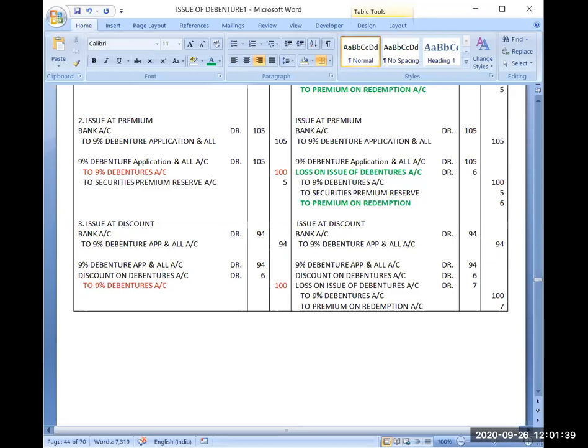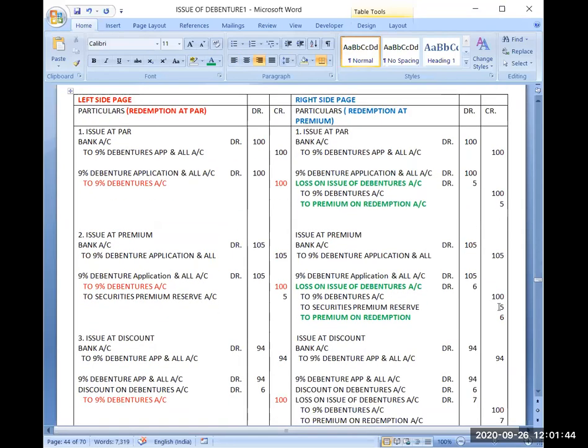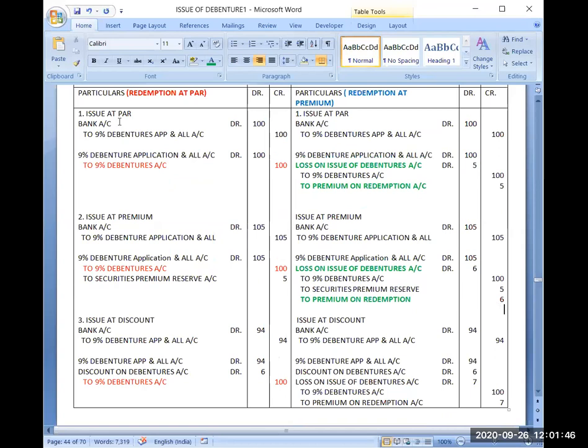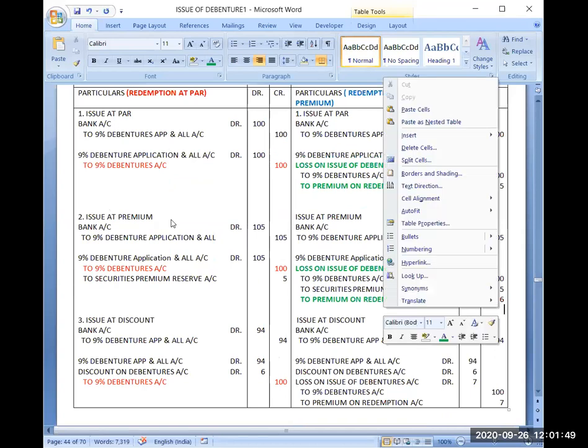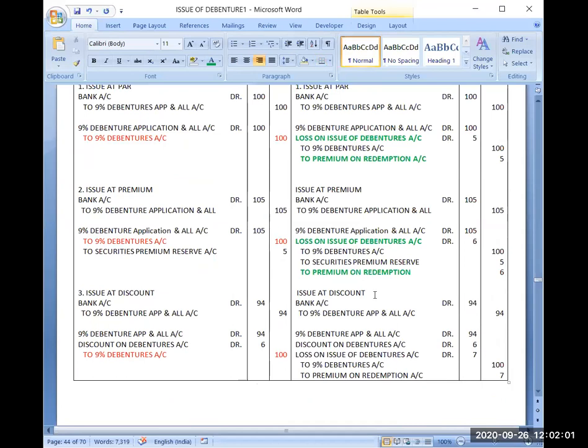So the question will ask you entries from these six combinations. There are a total of 6 combinations: issue at par, redemption at par; issue at premium, redemption at par; issue at discount, redemption at par; then issue at par, redemption at premium; issue at premium, redemption at premium; issued at discount, redemption at premium. So these are 6 combinations, and the question will ask you entries for any of these combinations. So first try to identify the basic journal entry in that question.